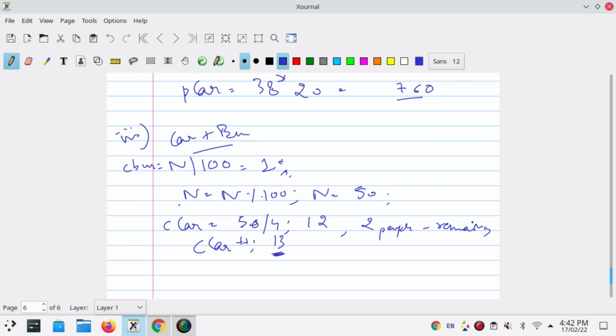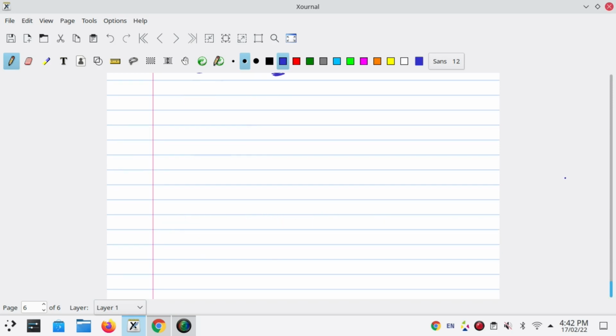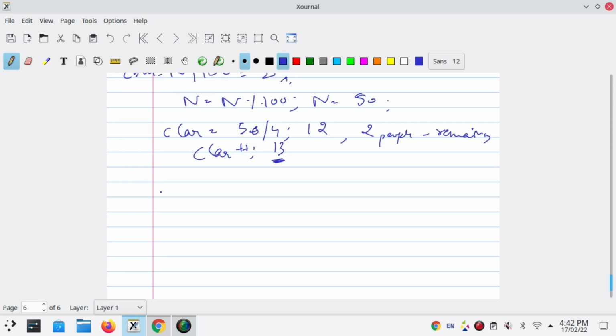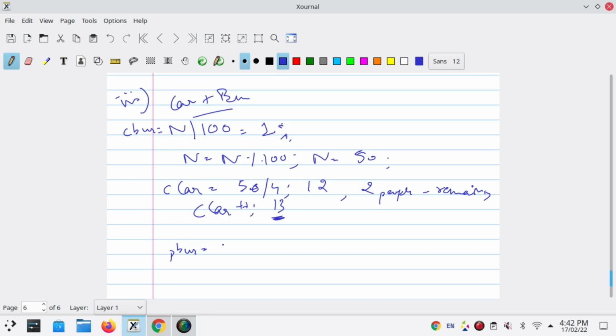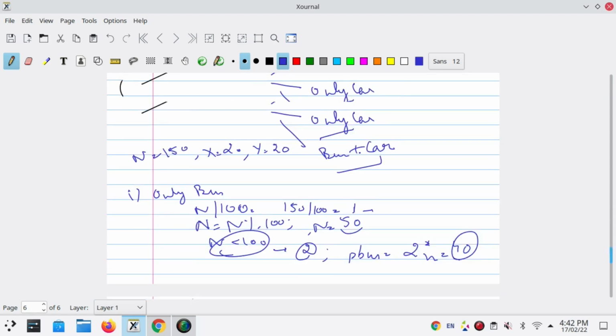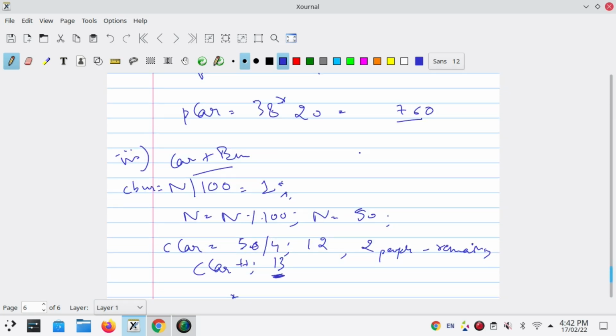Okay, so now we know that pollution by bus will be number of buses, that is 1 into x, and we have taken x as 20. So it will be 20.